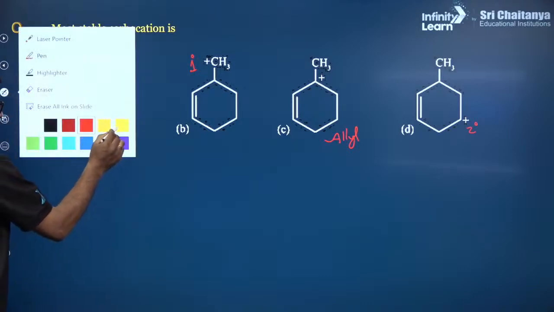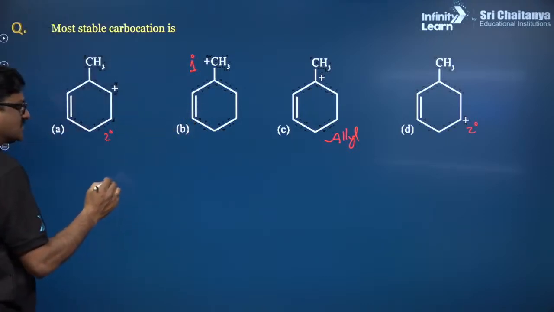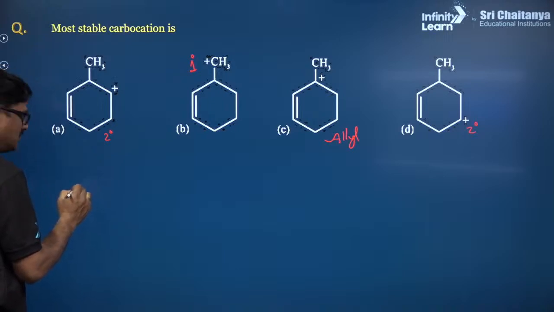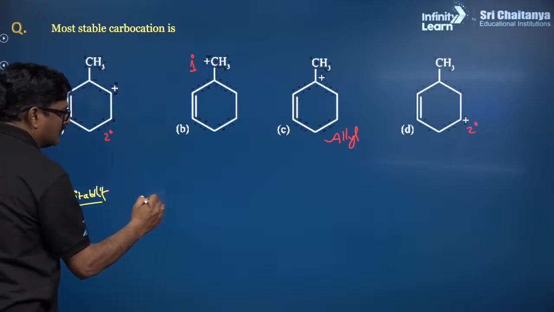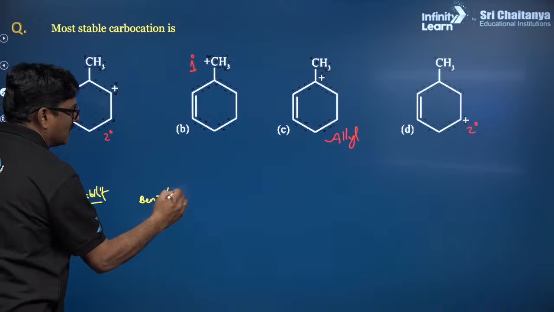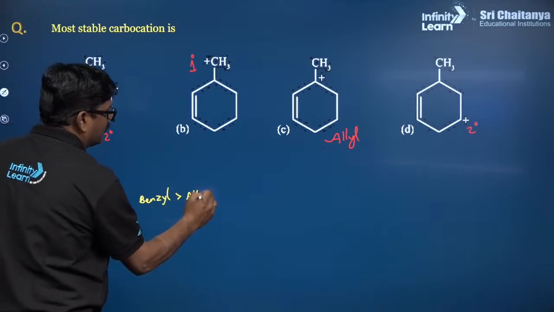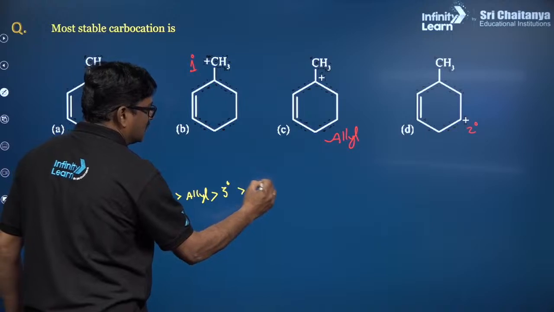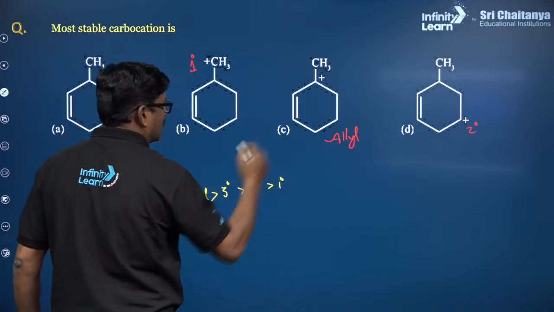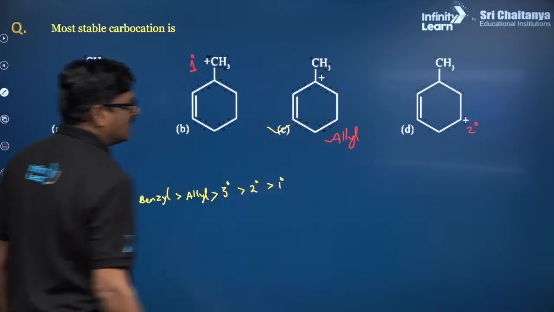Now you can see this allyl carbocation is resonance stabilized. So order of stability, benzyl carbocation is more stable than allyl carbocation, is more stable than tertiary carbocation, secondary carbocation, primary carbocation. So that I just want to say allyl.